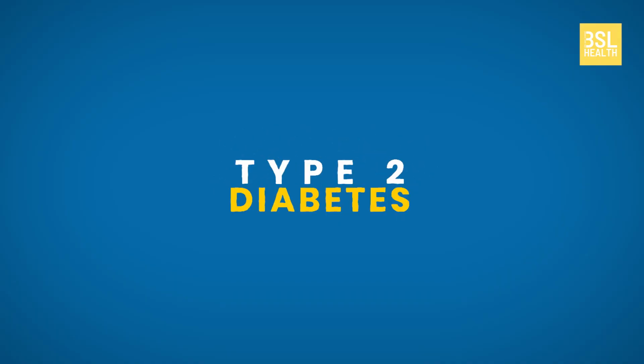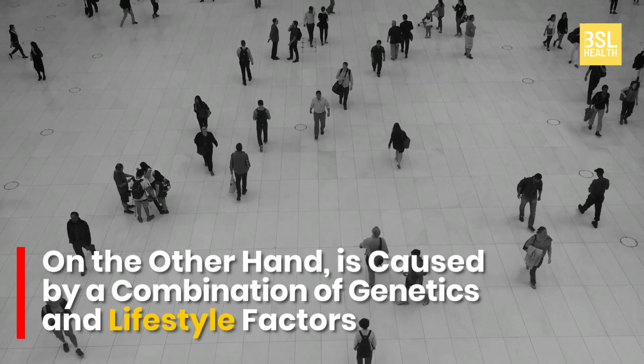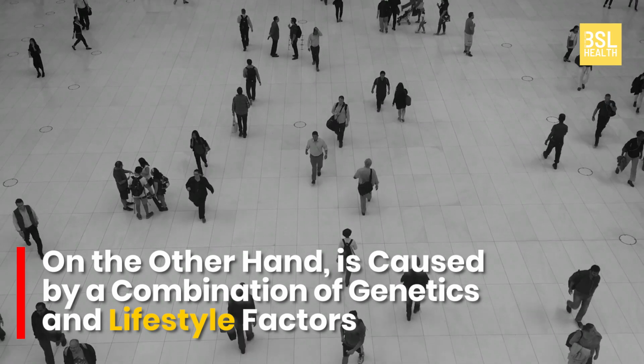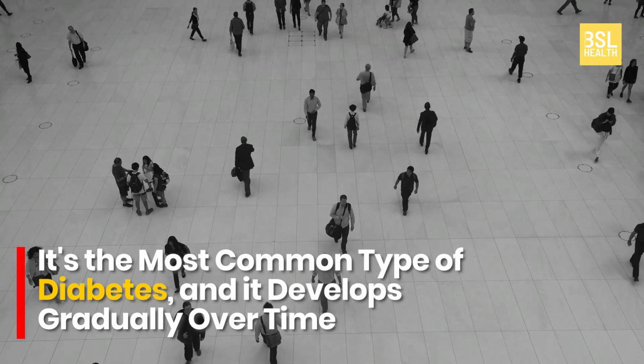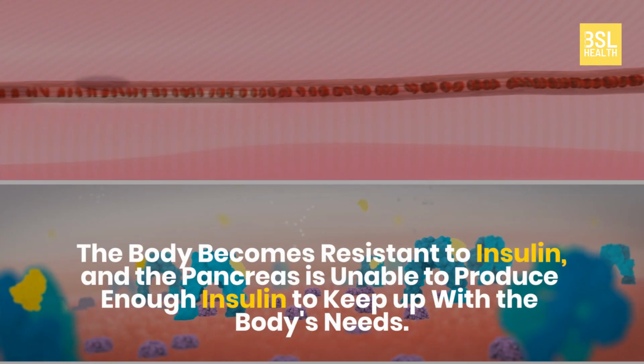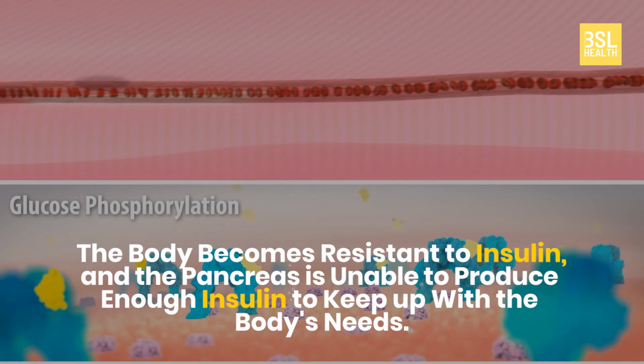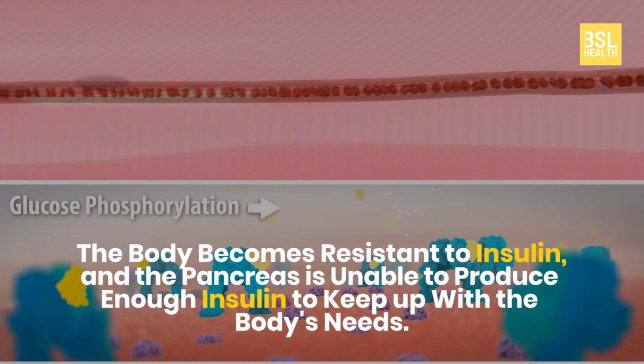Type 2 diabetes, on the other hand, is caused by a combination of genetics and lifestyle factors. It's the most common type of diabetes, and it develops gradually over time. In type 2 diabetes, the body becomes resistant to insulin, and the pancreas is unable to produce enough insulin to keep up with the body's needs.